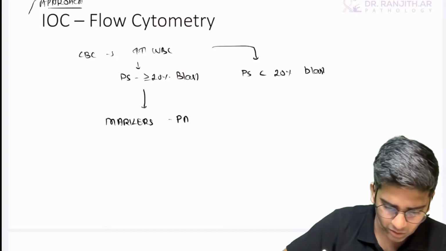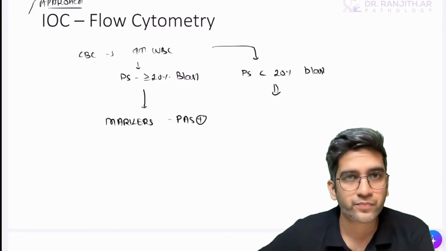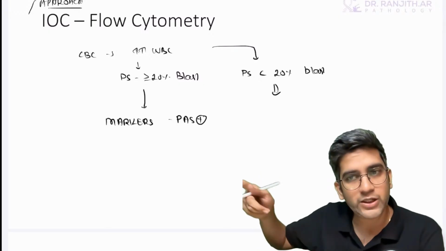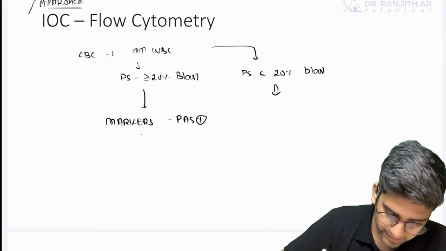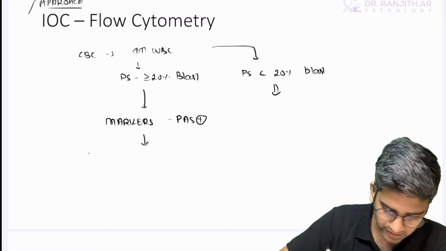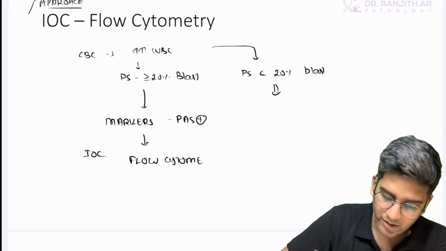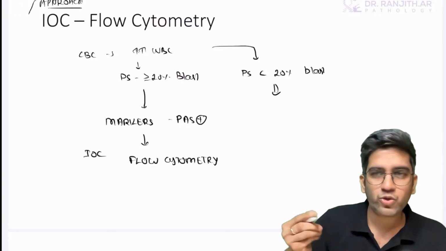What could be the markers? Simple markers, they are always PAS positive. For the peripheral smear having less than 20% blasts, what's the next route? If PAS is positive, I'm a little bit convinced, but it's not the investigation of choice. The investigation of choice will always be only one, flow cytometry. PAS is an immunocytochemistry.